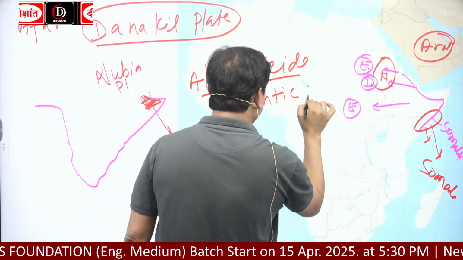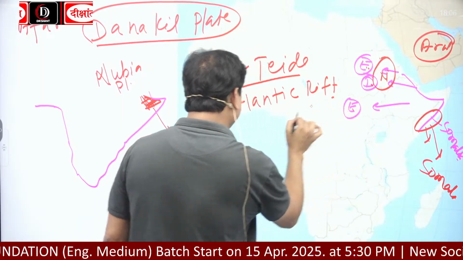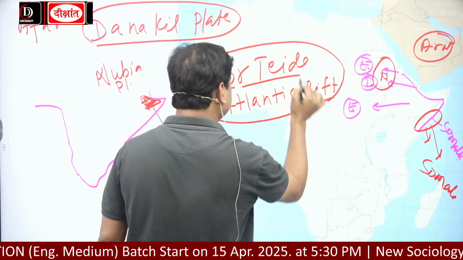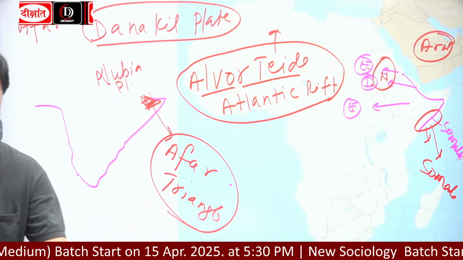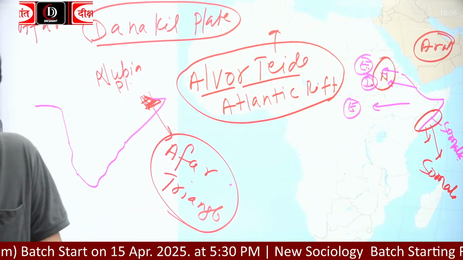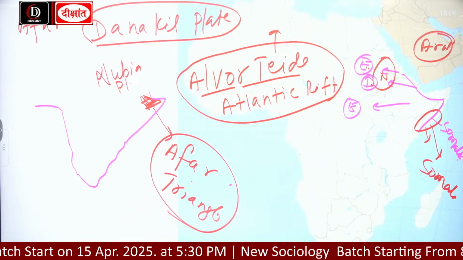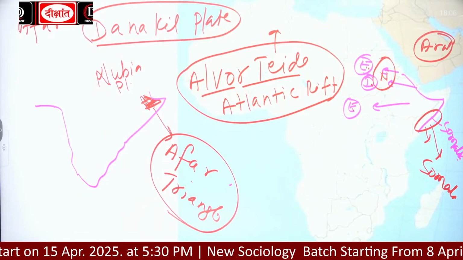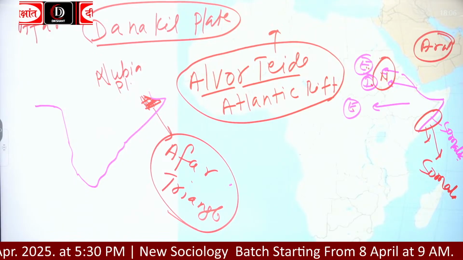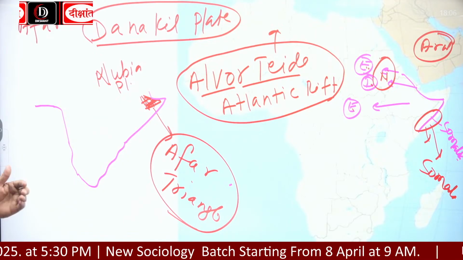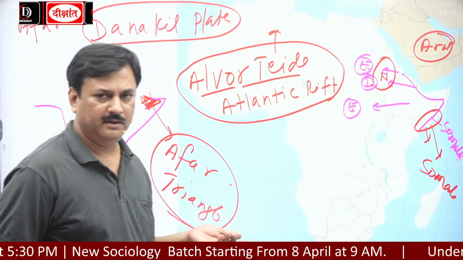So this is the proposed name. Okay? This is the name tentatively used for the new ocean which is going to form after 5 to 10 million years. Okay?